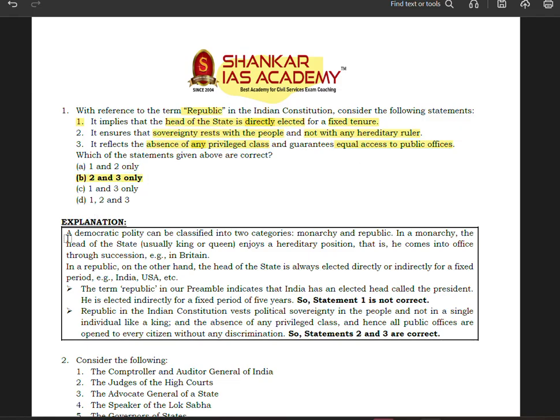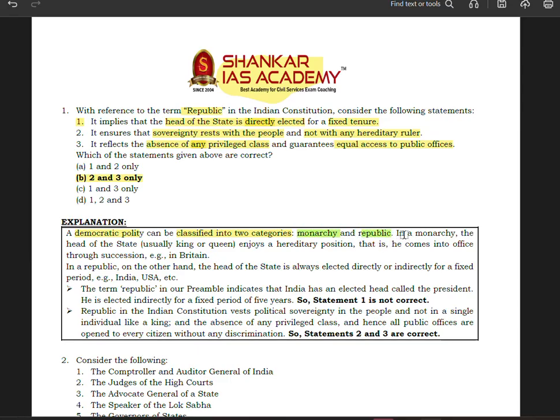So let us see the explanation. A democratic polity can be classified into two categories. How many categories? Two categories. Okay. So any democratic polity we can classify into two. First one is the monarchy, and the second one is the republic.